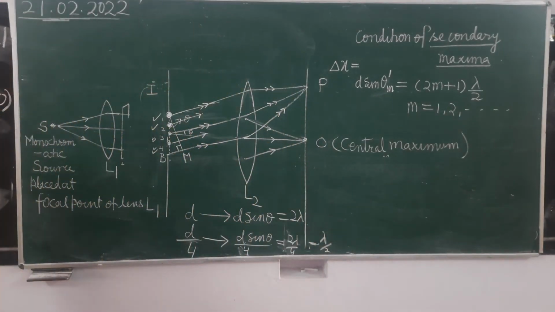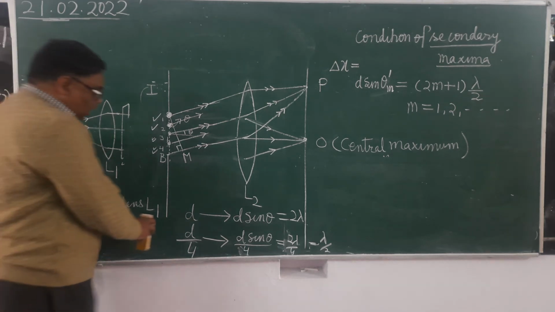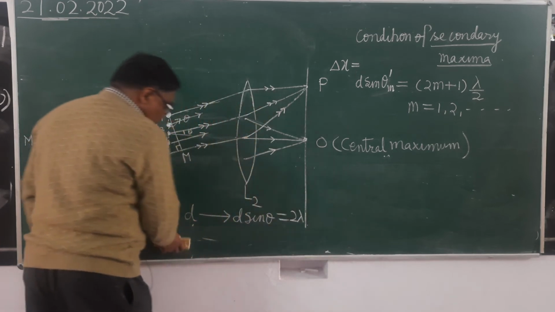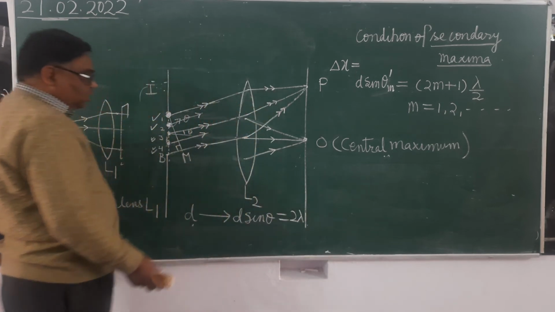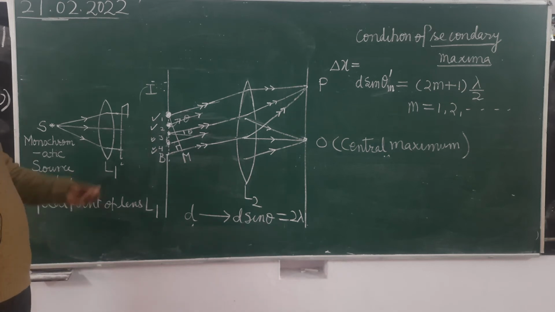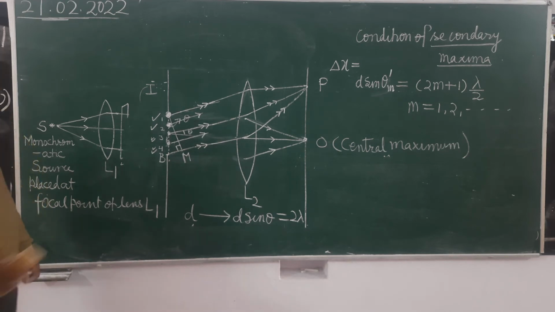On either side of this, there will be alternately darker and brighter regions, darker and brighter intensities, and these are called the secondary minima and secondary maxima. Secondary maxima will have decreasing intensity.